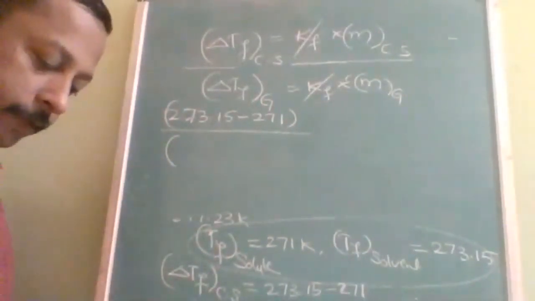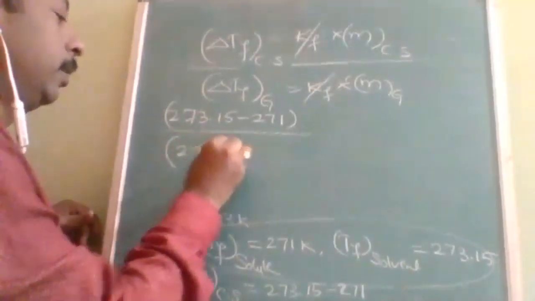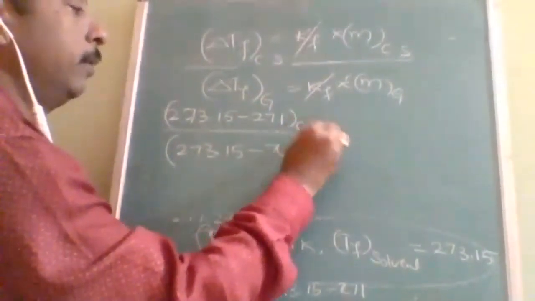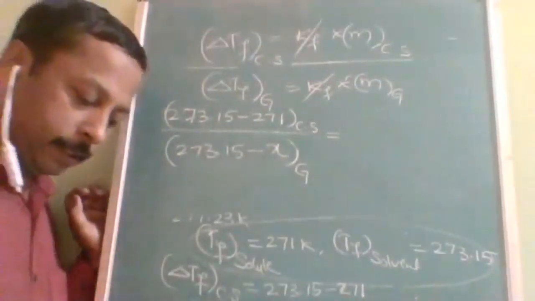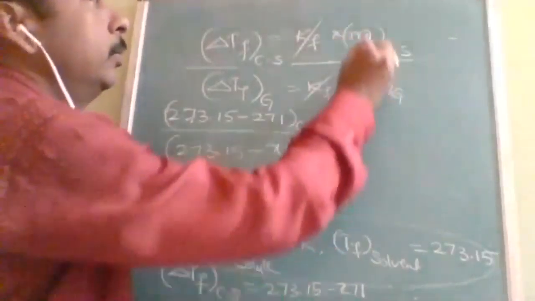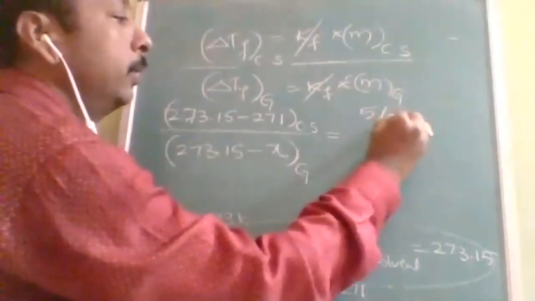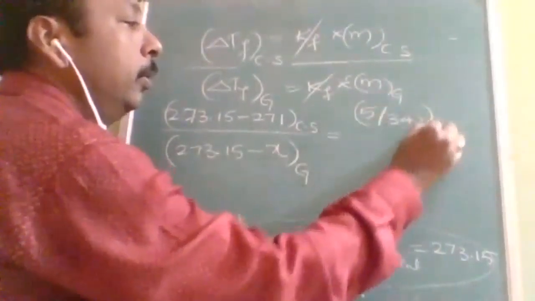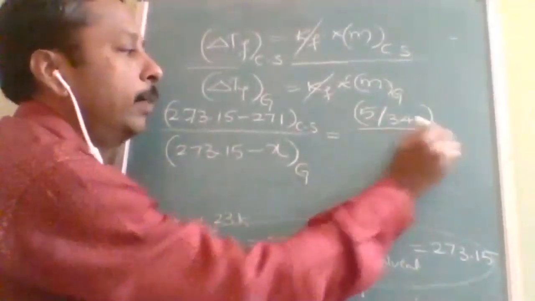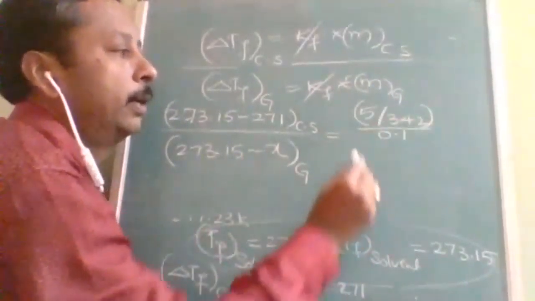What we find is the freezing point of solution. So this is 273.15 minus the solution of glucose, which we don't know. Cane sugar we got everything, and both are 5% by mass. Both solutions are 5% by mass. So molality is equal to mass upon molecular mass of solute divided by mass of solvent. So many times I told you, you should remember this. Percent is there, 100 grams, so it will be 0.1 kg.